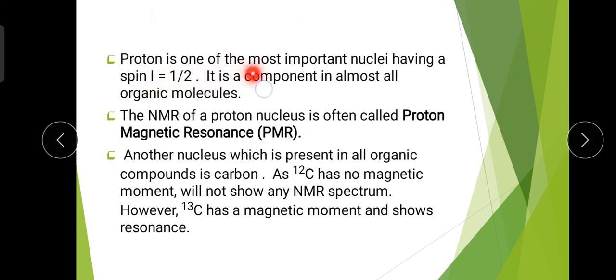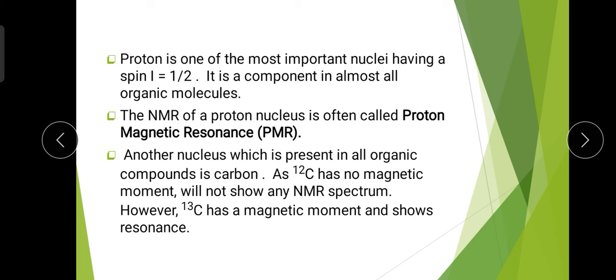Proton is one of the most important nuclei, having a spin half, and it is a component in almost all organic molecules. In any species or any molecule or compound, the proton is common. That is a proton which has a spin equal to half and which is common in most of the organic materials also.